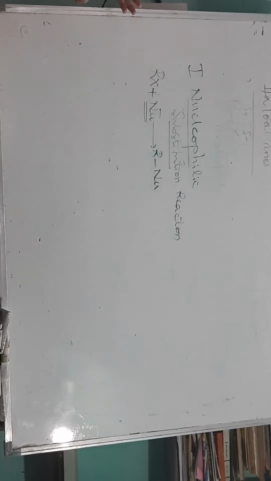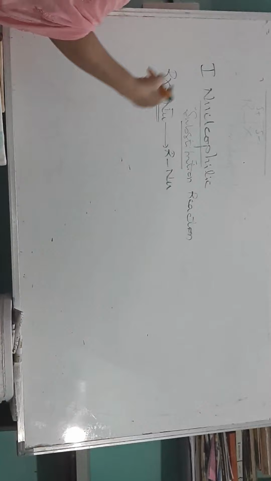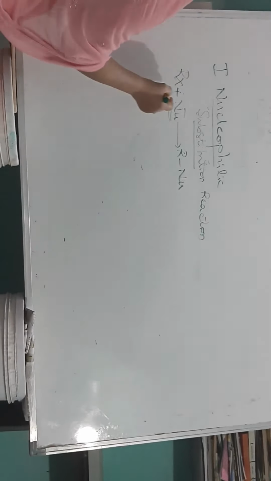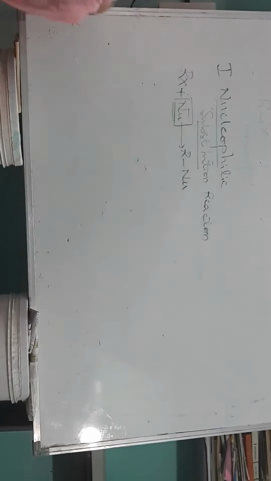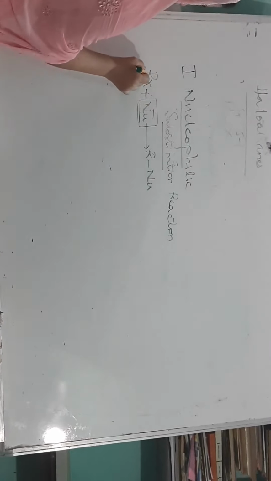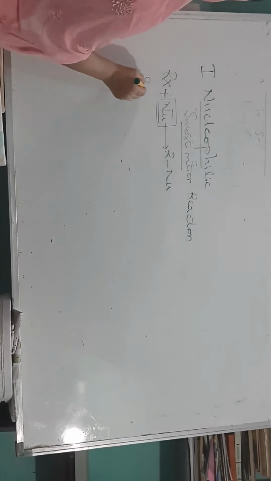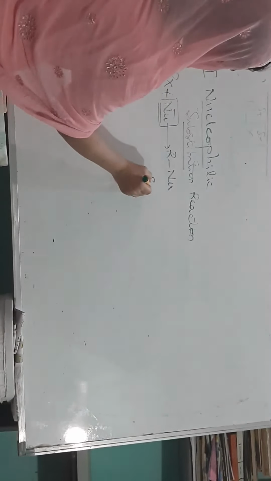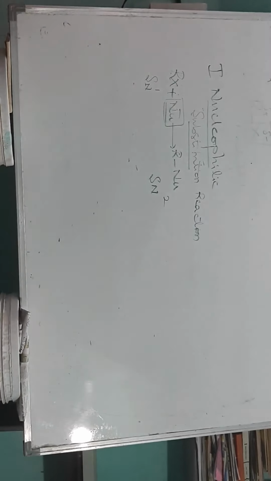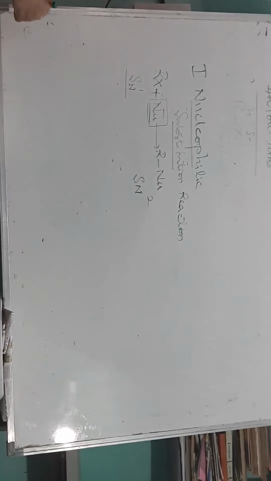Remember one thing, this nucleophile may be OH minus, when treated with aqueous KOH, aqueous NaOH, or moist Ag2O. All these examples we'll see one by one. Attack of a nucleophile on the alkyl halide follows two types of mechanism. One is SN1, another is SN2. SN1 is unimolecular nucleophilic substitution reaction.